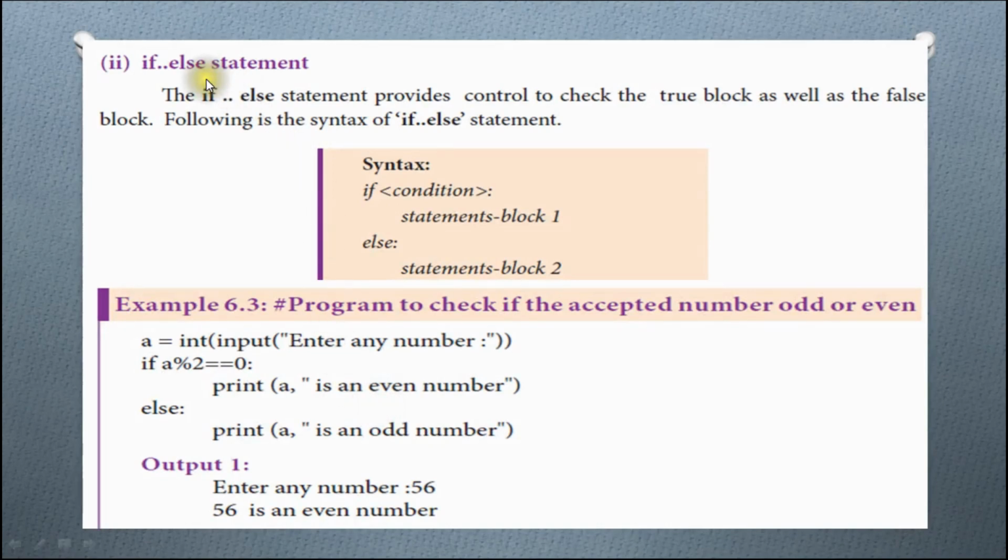And another one is the if-else statement. The if-else statement provides a true block as well as a false block. The syntax of if-else: if condition, statement block 1, else, statement block 2. Okay, I'm going to explain it through an odd or even number. You should get one number and check the modulus. Modulus means what? The remaining value. If you divide the number, the remaining value is called the modulus. If the modulus value is 0, that is, the remaining value is 0, definitely that number is an even number, else it is an odd number.